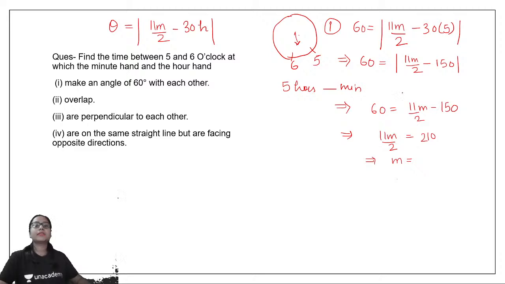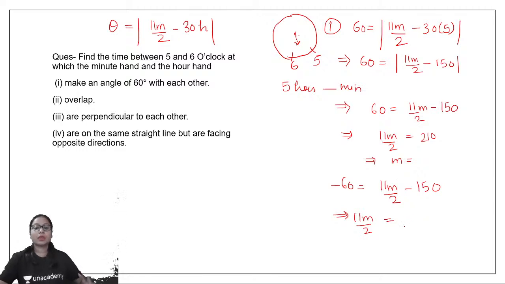When I take the negative sign, I will get minus 60 is equal to 11m by 2 minus 150. So from here I will get that 11m by 2 is equal to 150 minus 60. 150 minus 60 would be equal to 90°.